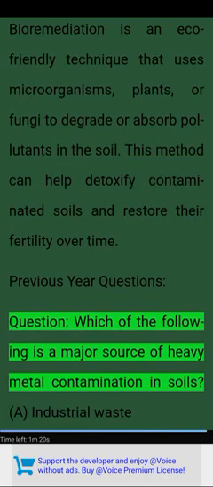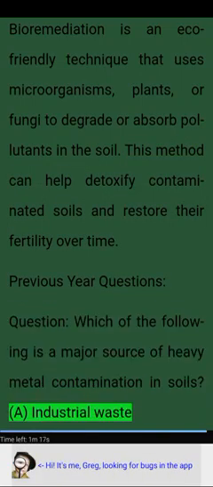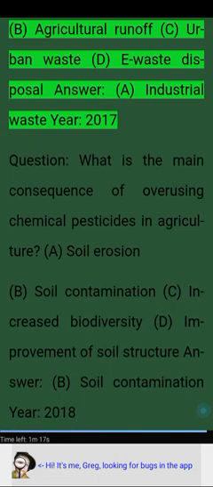Previous year questions. Question: which of the following is a major source of heavy metal contamination in soils? A. Industrial waste. B. Agricultural runoff. C. Urban waste. D. E-waste disposal. Answer: A. Industrial waste. Year 2017.